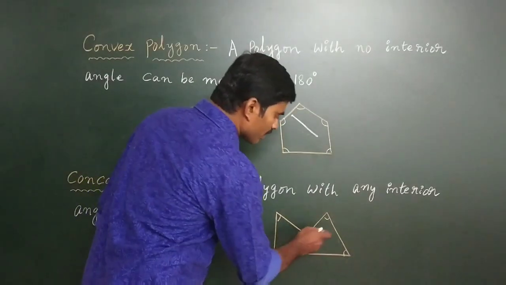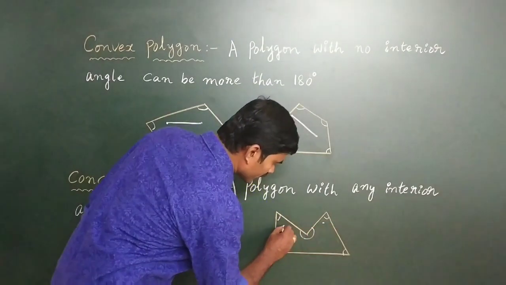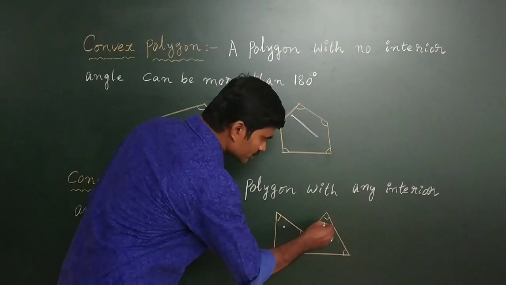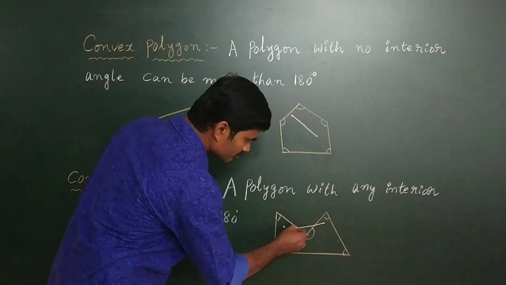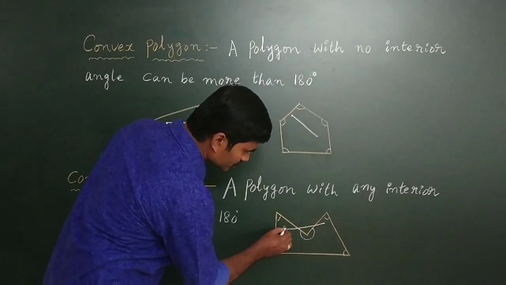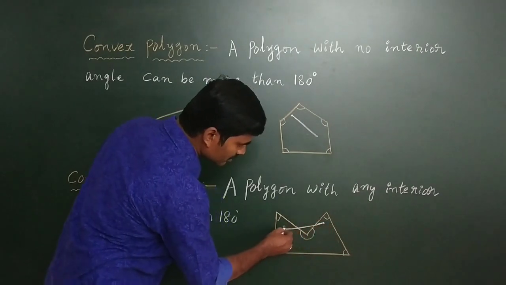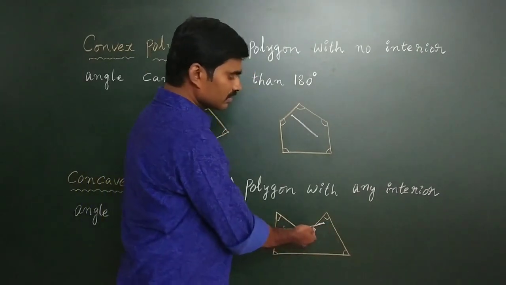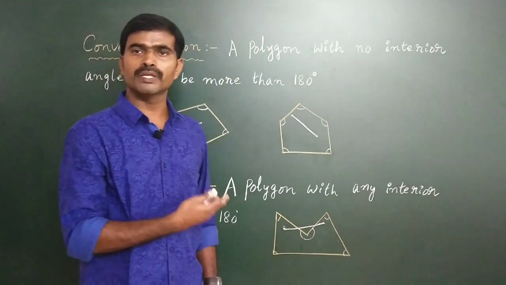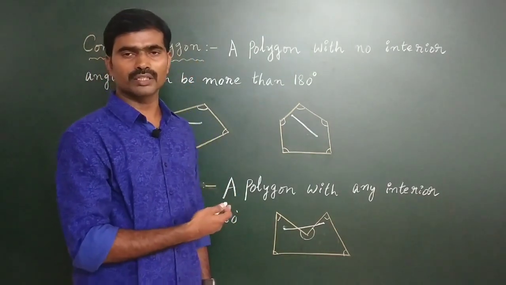In this polygon, I check two points here and here and join them. But this line segment is not in the polygon, so this type of polygon is called a concave polygon.